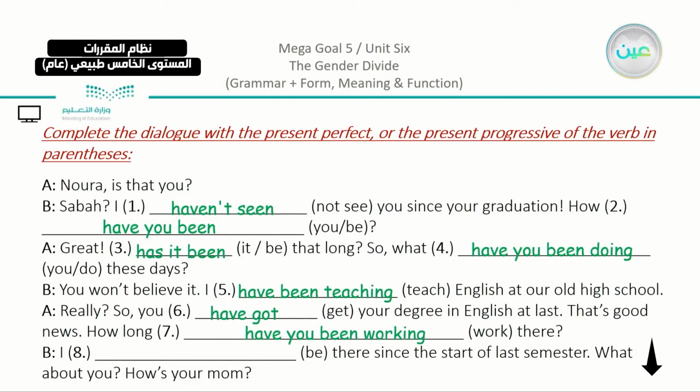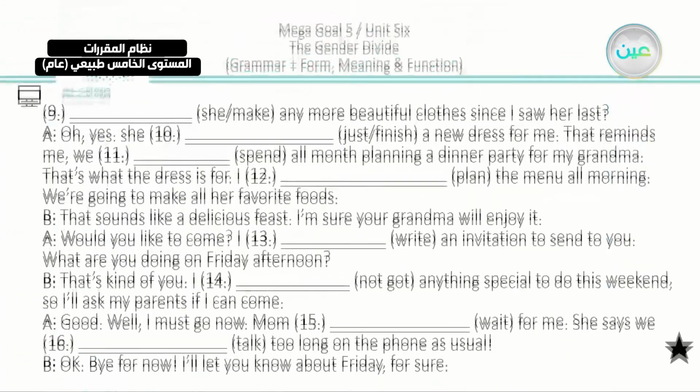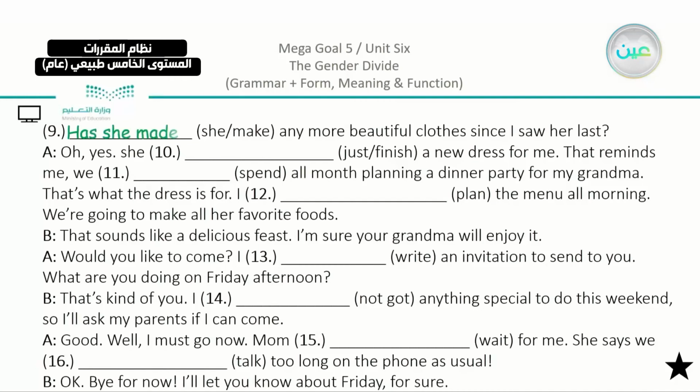Also, the question how long indicates time. How long have you been working there? I have been there since the start of last semester. So the result, or what am I doing as an action, that I have been there since the start of last semester. What about you? How's your mom? We have here, has she made any more beautiful clothes?